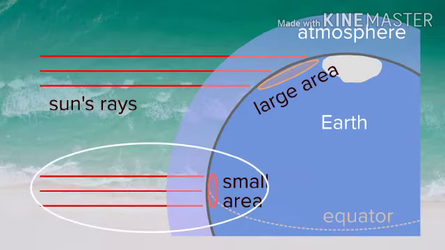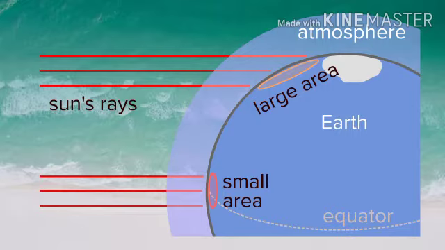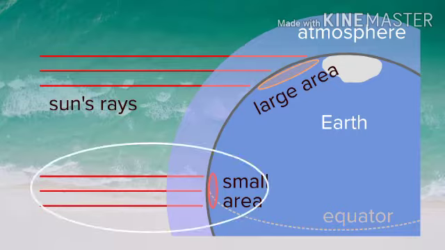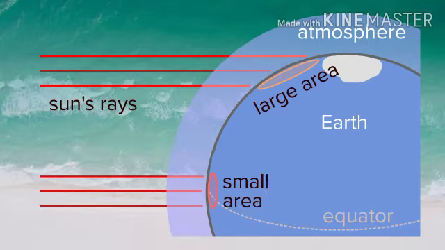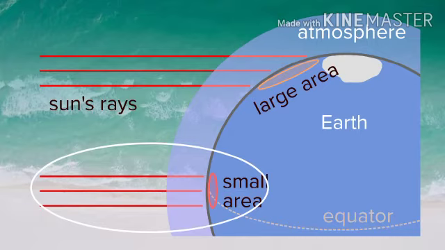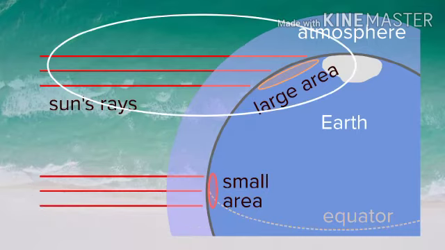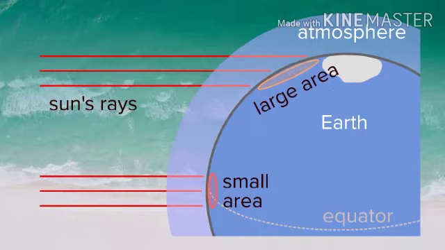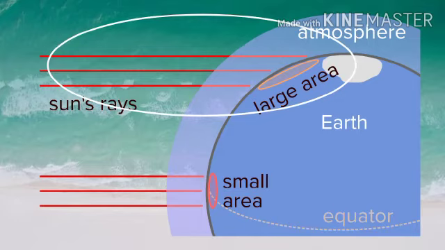We can see that the rays that strike the equator heat a smaller surface area, and so the heat is more concentrated and temperatures are higher at the equator. The same rays have to heat a larger surface area near the higher latitudes, which leads to a decrease in temperature.